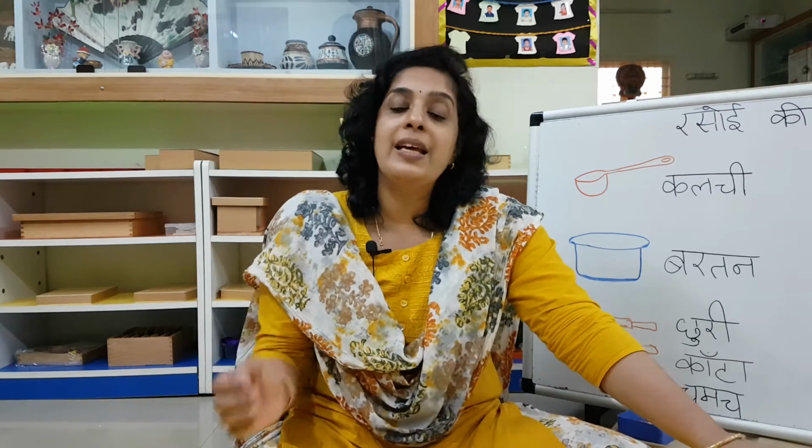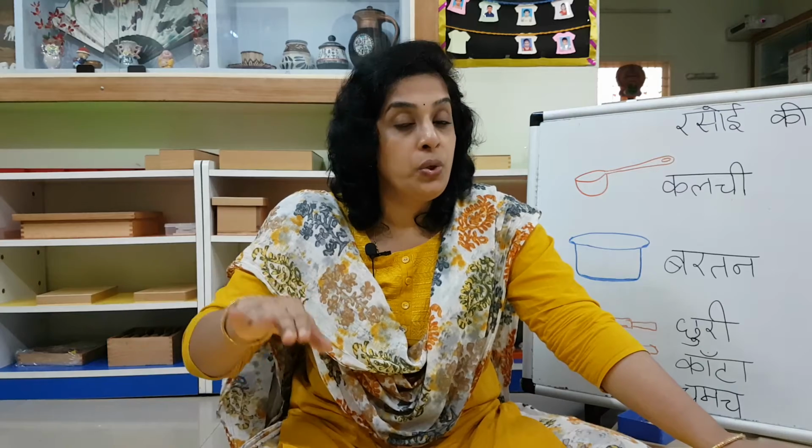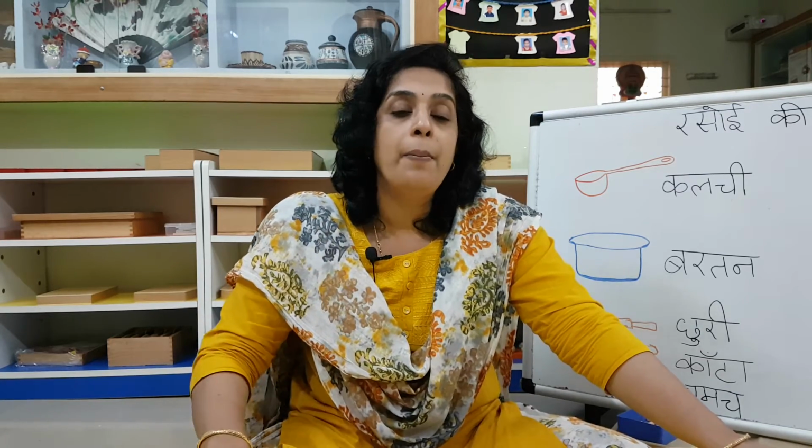Then, what about that flat thing on which she makes dosa or chapati? Tawa. Very good. So we learned kadai for frying, tawa, and then chhuri or knife for cutting, and kainchi also for cutting open paper bags or plastic bags.